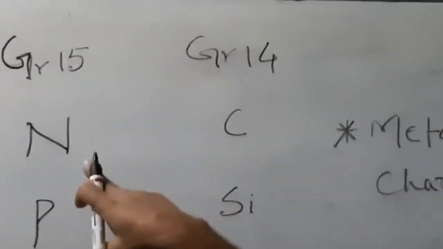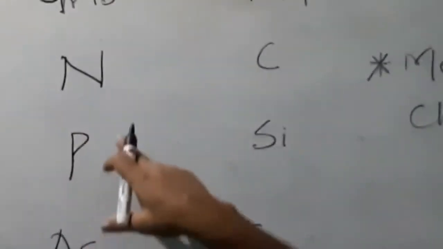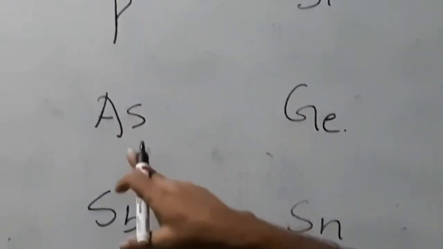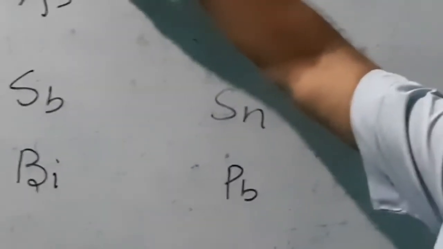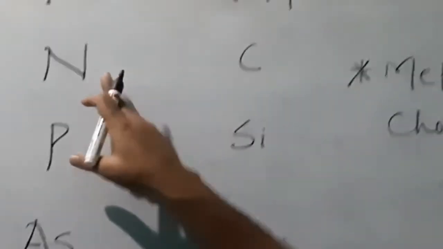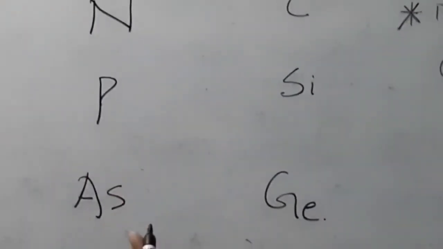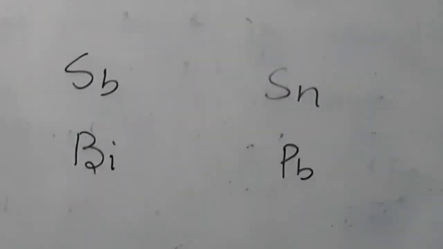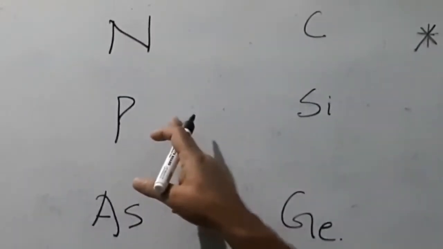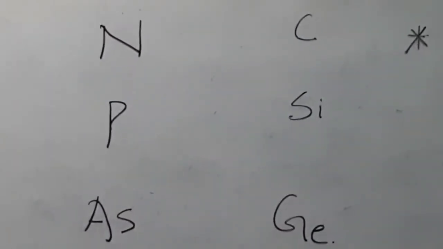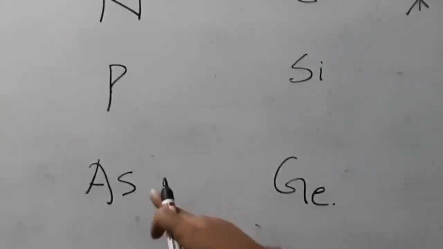The members of group 15 are nitrogen, phosphorus, arsenic, antimony and bismuth. Now nitrogen and phosphorus are non-metals, whereas antimony and bismuth,